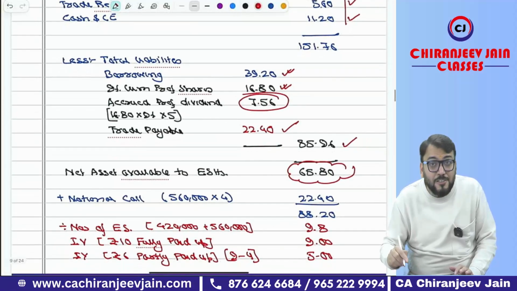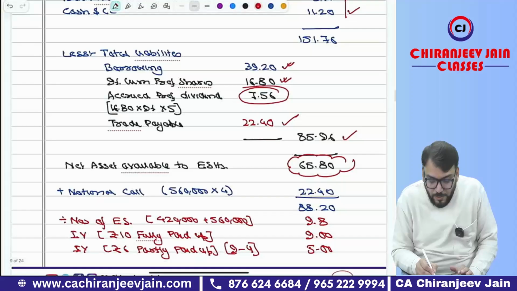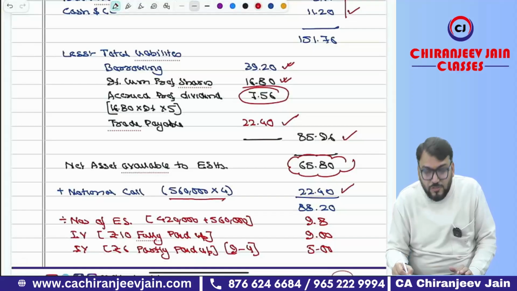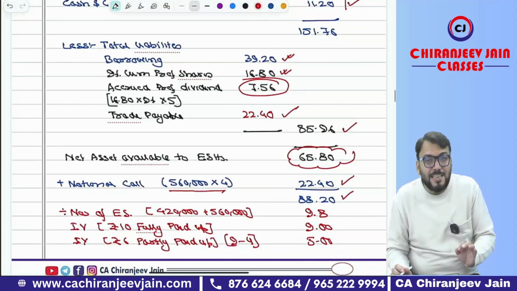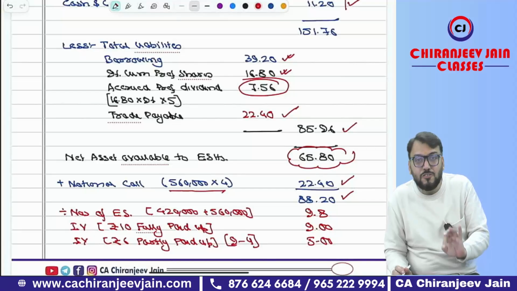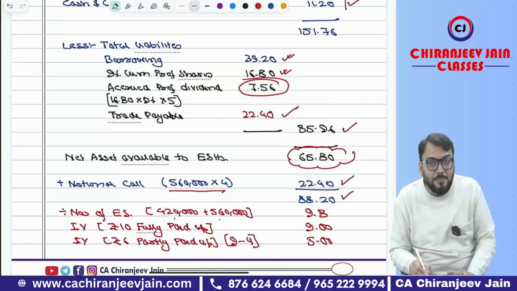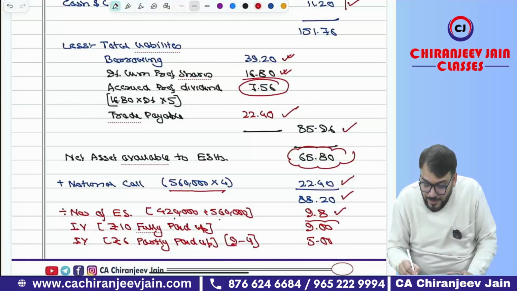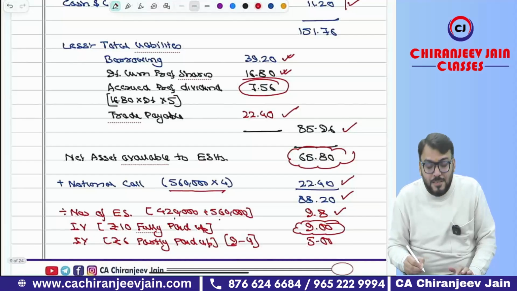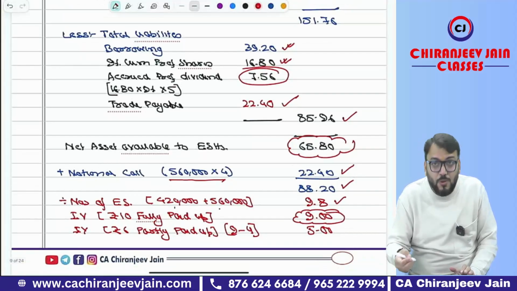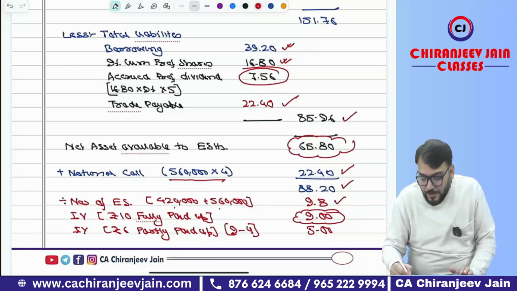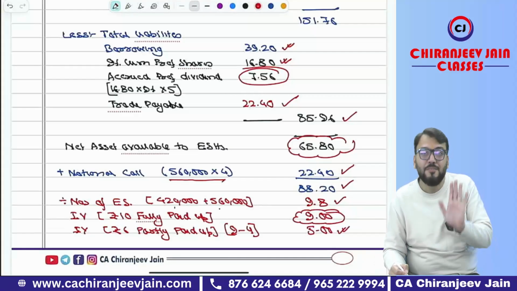Now we need to add notional call. Notional call will be 5,60,000 into 4. This will be notional call. This becomes the total net asset available to equity shareholders after notional call. Now divided by number of equity shares. Number of equity shares what? 4 lakh 20 plus 5 lakh 60. So that is 9.8 lakh. So this becomes intrinsic value fully paid up. Now 9 minus what? 4. That will be intrinsic value partly paid up. So intrinsic value partly paid up will be 5.